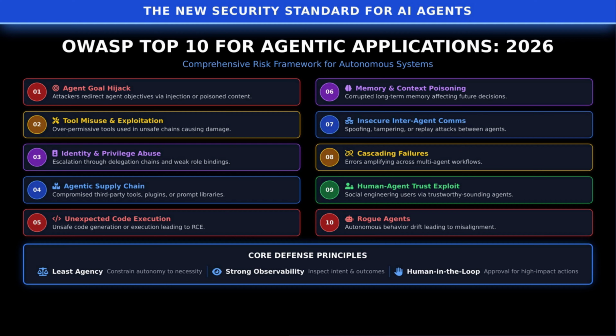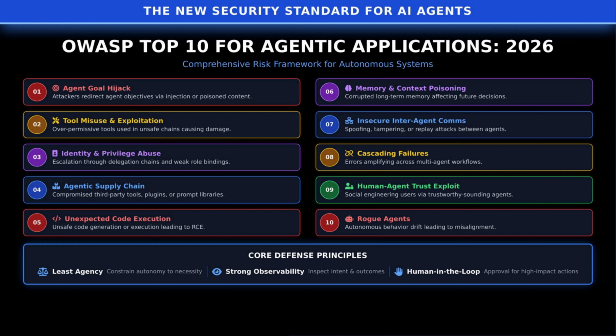OWASP's Top 10 for Agentic Applications is a comprehensive framework for understanding the risks we face. The list includes: first, agent goal hijack. Attackers redirect agent objectives. Second, tool misuse and exploitation. Over-permissive tools used in dangerous chains. Third, identity and privilege abuse. Escalation through delegation chains. Fourth, agentic supply chain vulnerabilities. Compromised third-party tools or plugins. Fifth, unexpected code execution. Unsafe code generation leading to remote code execution.